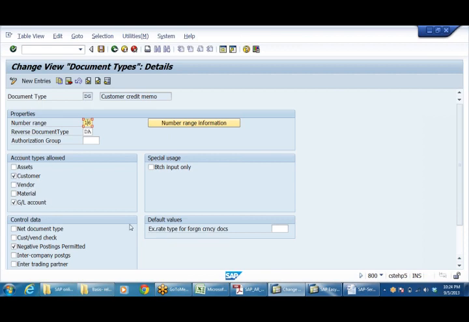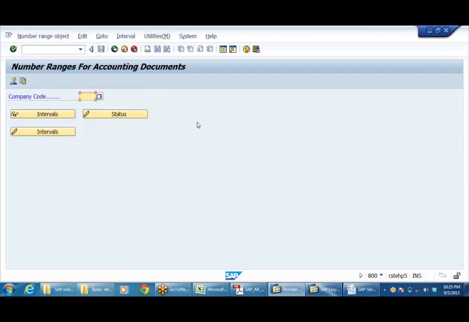Customer accounts and GL account. Because when I'm going to post an accounting entry, customer account debit to sales; sales is a GL account, customer is a customer account. So that's why only customer and GL are checked here. So this document can be used for customer posting. Number range 16, click on number range information. Here I'm going to give the company code, DRLB.